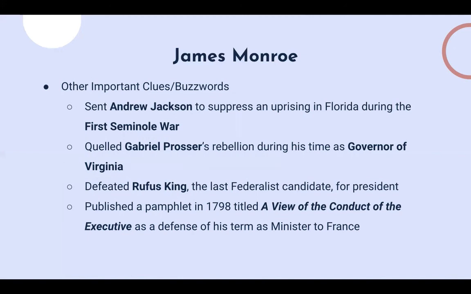And lastly, this is a bit of a more specific clue, or a bit higher level. You might see this at nationals or something like that, or maybe very early on in toss-ups at the state level. Monroe published this pamphlet titled "A View of the Conduct of the Executive." That's like its shortened name. It has a really long name, but you'll commonly hear a part of the title, and the part that'll most come up is "A View of the Conduct of the Executive."